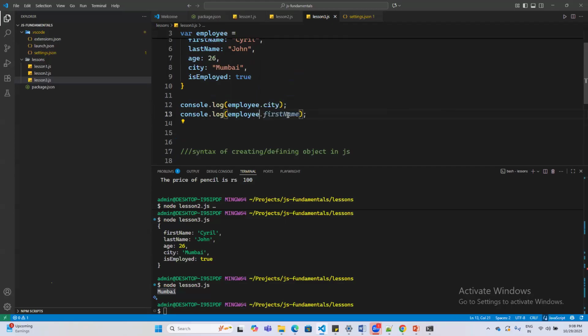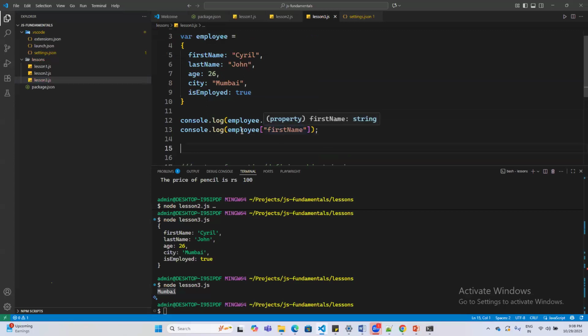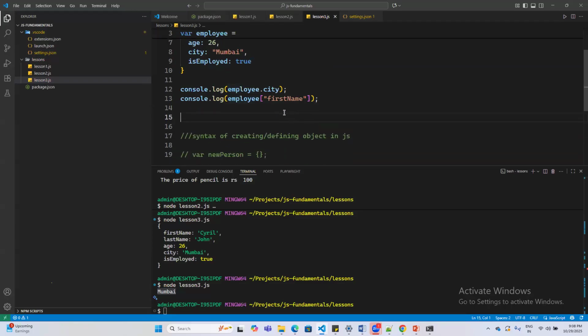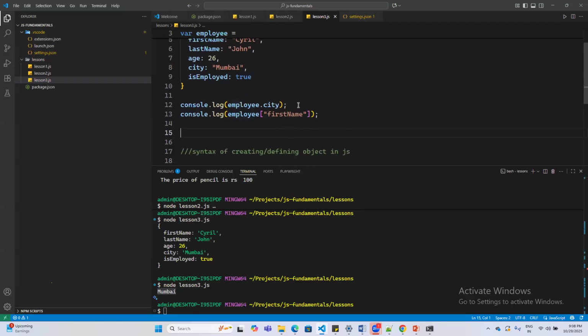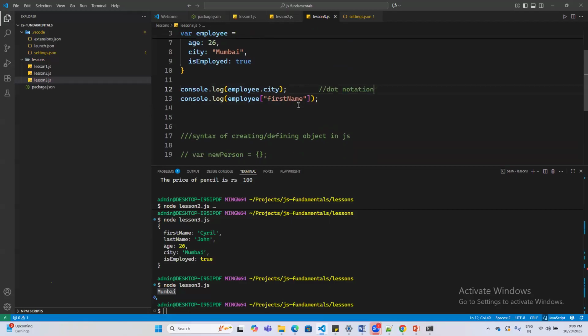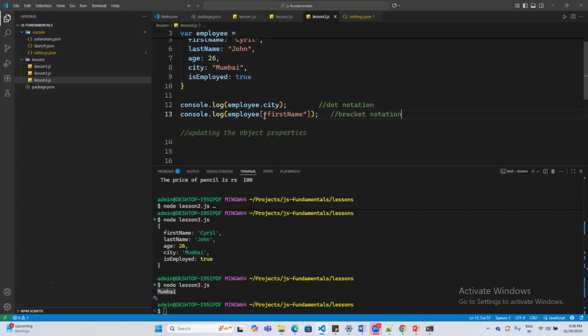The other way is you can provide open and close square brackets, and within those square brackets you can call the first name. Okay, so this is saying that I want to access the employee's first name. So this is again another approach of doing the same activity. This is dot notation for you, and the second one is the bracket notation. The first approach is called the dot notation, the second approach is called the bracket notation.